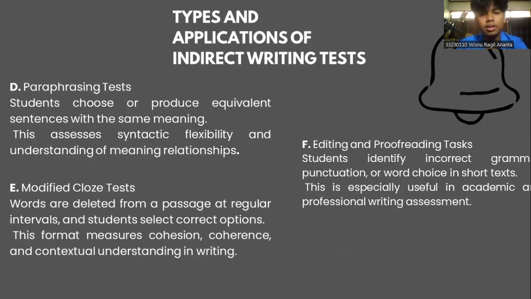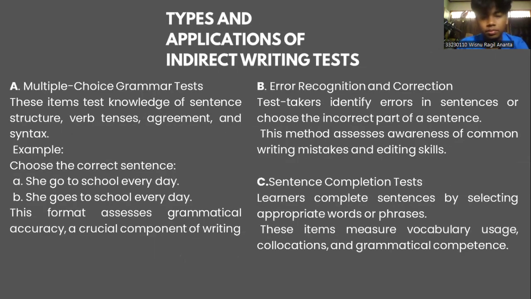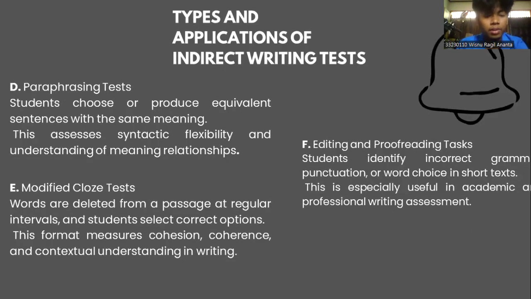And next are more types and applications of indirect writing tests. Number four, we have the paraphrasing test. Students choose or produce an equivalent sentence with the same meaning. This assesses syntactic flexibility and understanding of meaning relationships. Number five, we have the modified cloze test. Words are deleted from a passage at regular intervals, and students select the correct option. This format measures cohesion, coherence, and contextual understanding in writing.